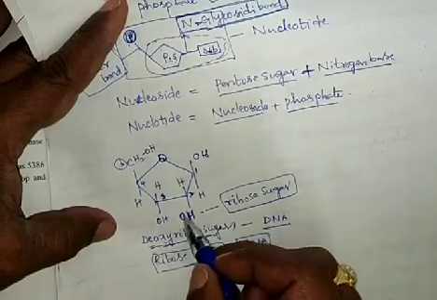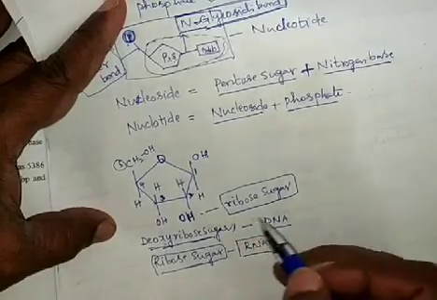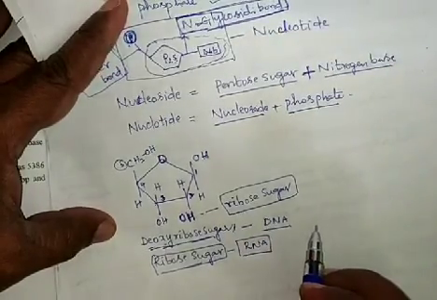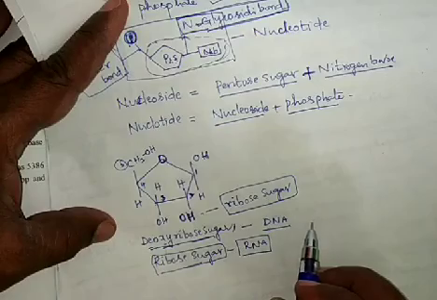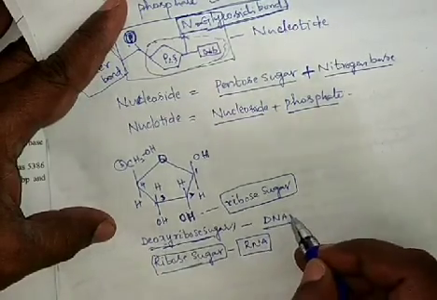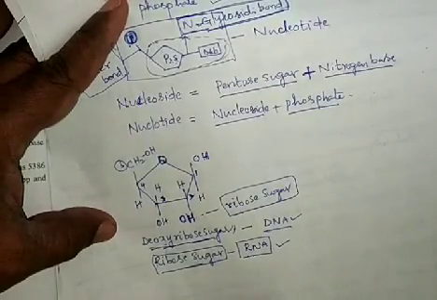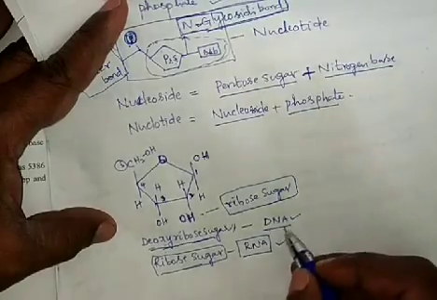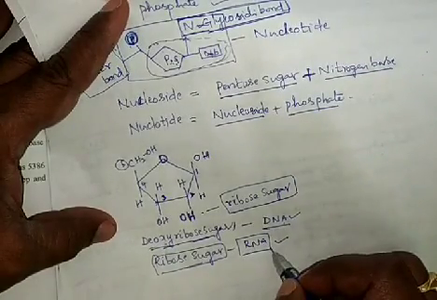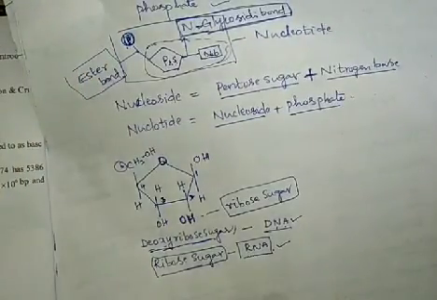In deoxyribose sugar, this O is not there, only H will be there. That is the structural difference between ribose sugar and deoxyribose sugar. Deoxyribose sugar is present in the DNA, ribose sugar is present in the RNA.